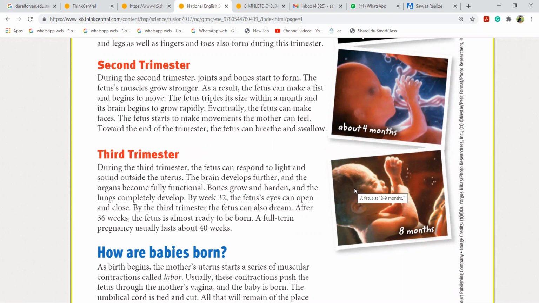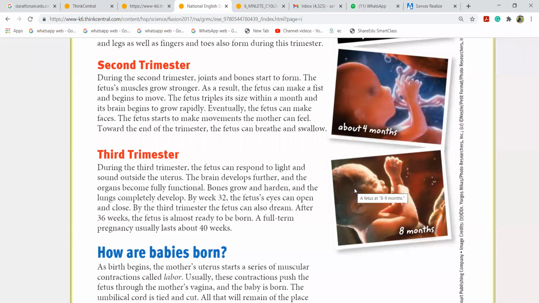During the 3rd trimester, they can respond to light and sound. When they hear a lot of sound outside, they are more active inside. The brain develops further and the organs become fully functional. Bones grow and harden and the lungs completely develop by 32 weeks. The fetus's eyes can open and close. By the 3rd trimester, the fetus can also dream, SubhanAllah.